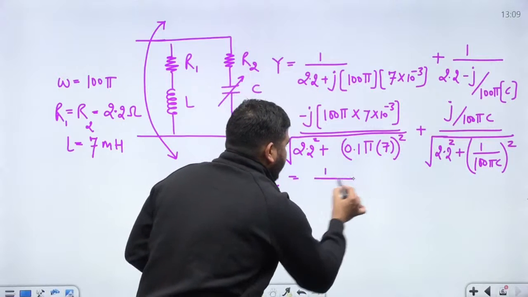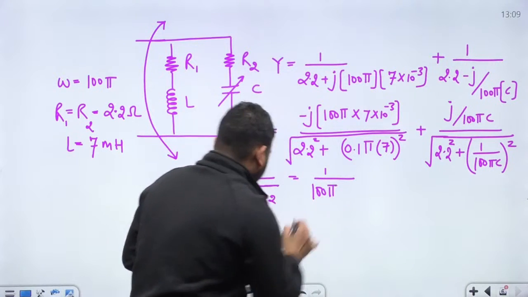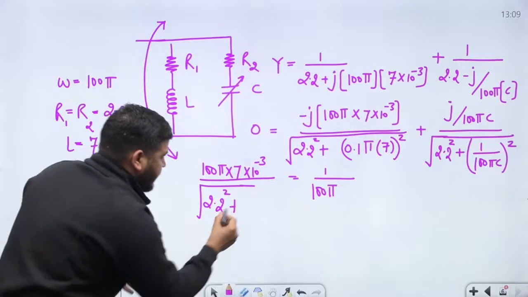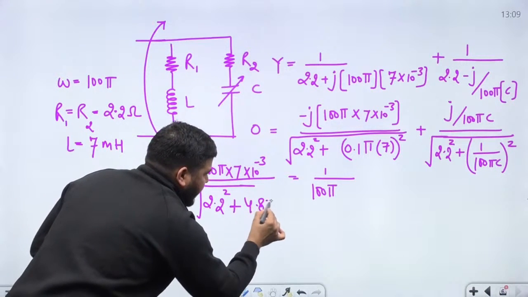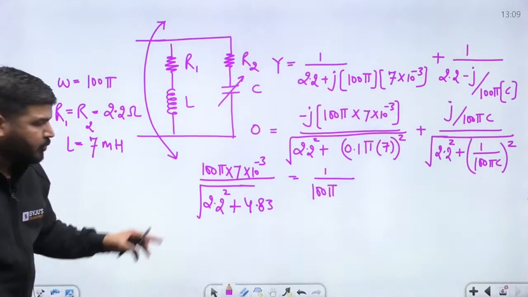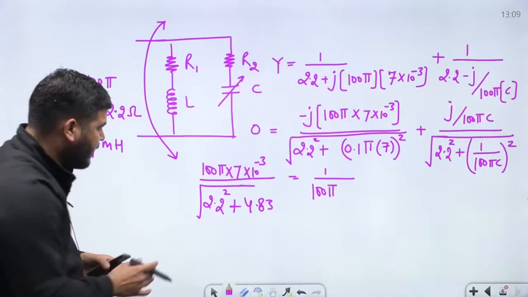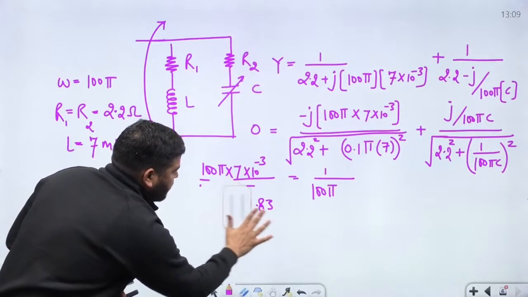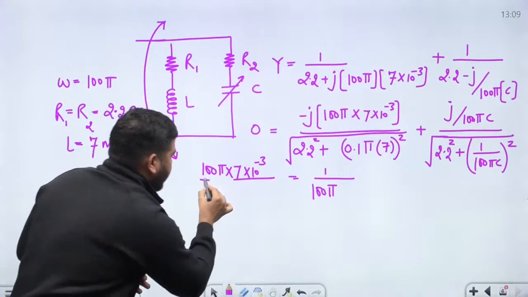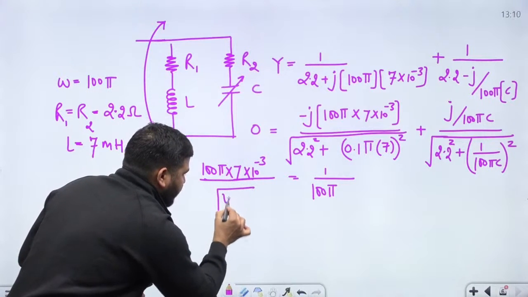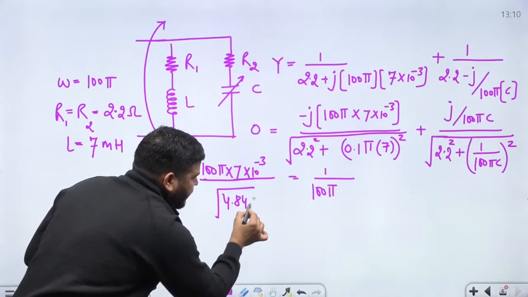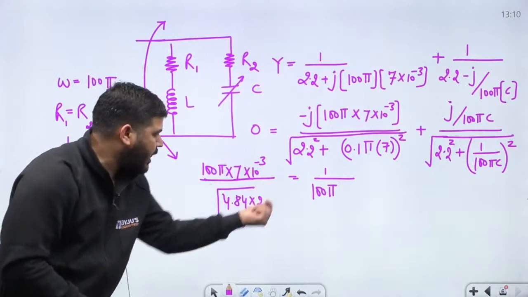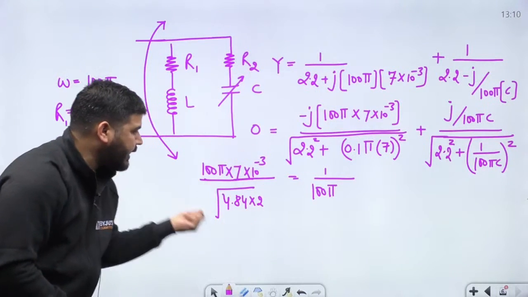So it will be 1 upon, after square it is 4.83, and 2.2 square is 4.84. So they are equal, so just multiply with 2. It will be 4.84 into 2, and take the root of that. Please calculate the root also, and let's calculate this entire value.